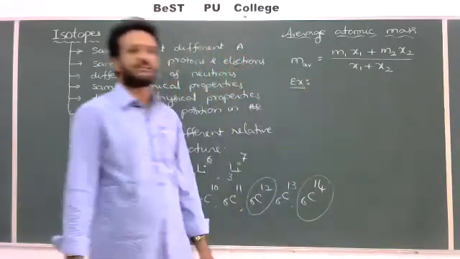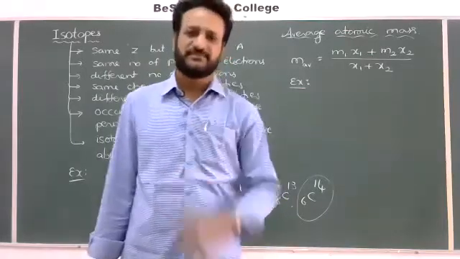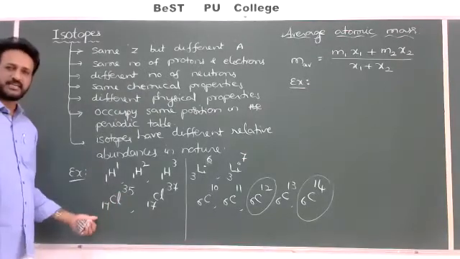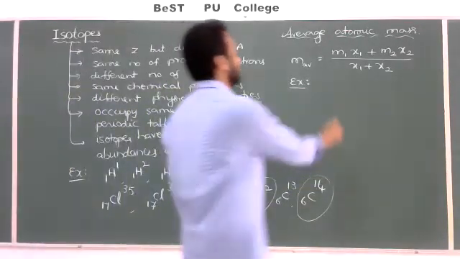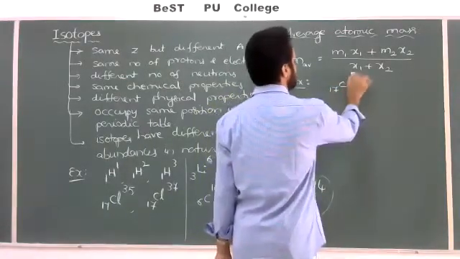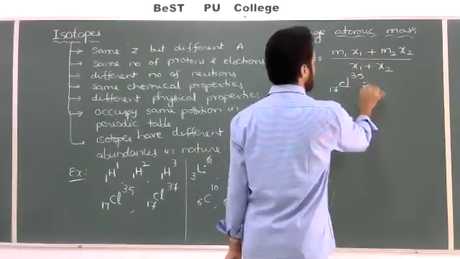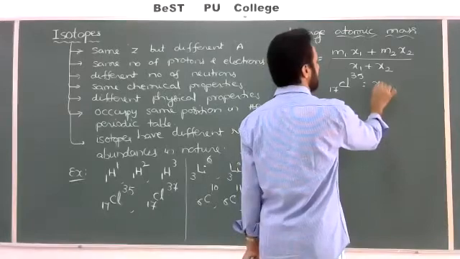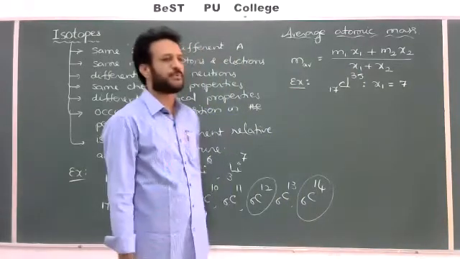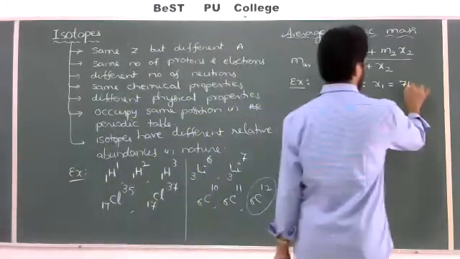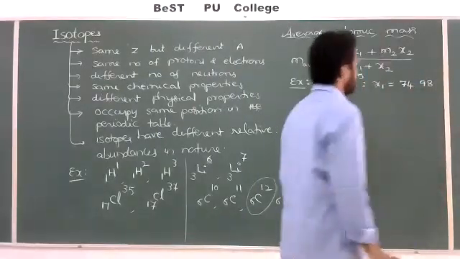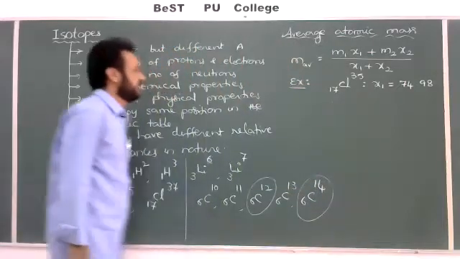Find the average atomic mass, or average atomic weight, of chlorine. Chlorine has two isotopes: one with atomic number 17 and mass number 35, the second with mass number 37. Take chlorine Cl, atomic number 17, mass number 35. Its availability, or percentage, is approximately 75, but if you write it precisely, it is 74.98. So check the value, availability.